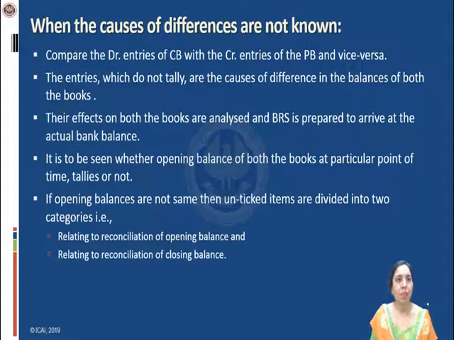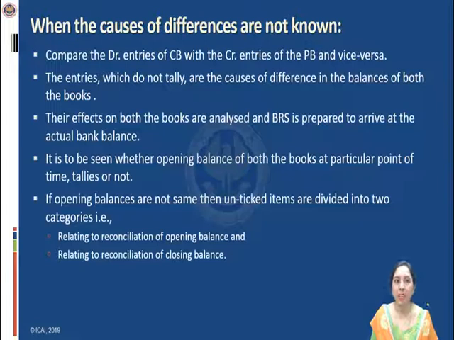So what will be the steps? Let's go through them. Compare the debit entries of the cash book with credit entries of the passbook and vice versa. The entries which do not tally have to be marked, and they are the causes of differences in the balance of both the books. Their effects on both the books are to be analyzed and BRS is to be prepared to arrive at the actual balance of bank. Then it is to be seen whether the opening balance of both the books on a particular date or a particular point of time is tallying or not.